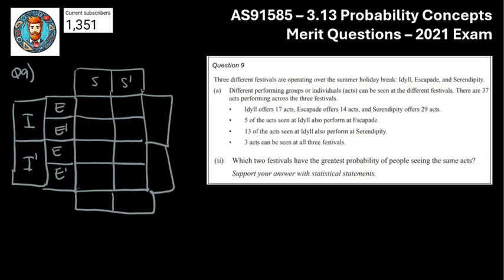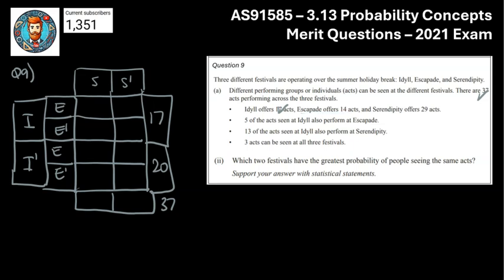Okay, so I suppose the first number I can see up here, 37, that looks like it's the grand total. That's the different acts performing across these three festivals. So let's jot that down there. So that's going to be 37, so give that a tick. The next one is Ideal, I think, offers 17 acts, so that's over here. So that's 17, which means we know this one here to be 20, tick.